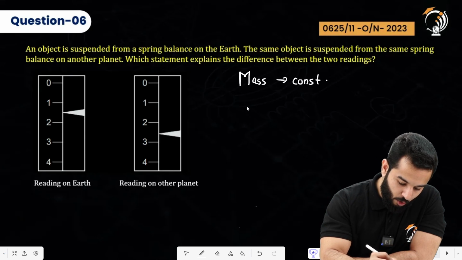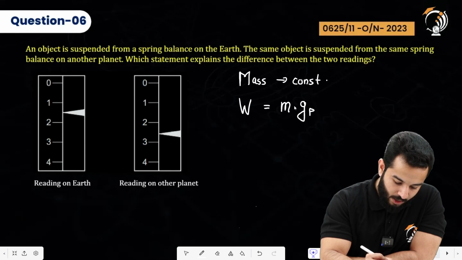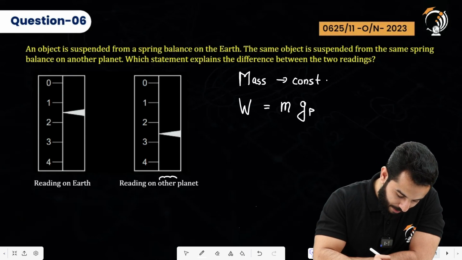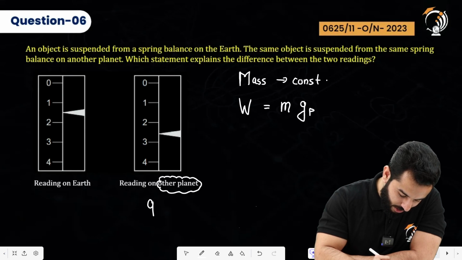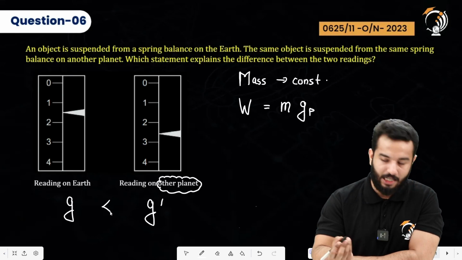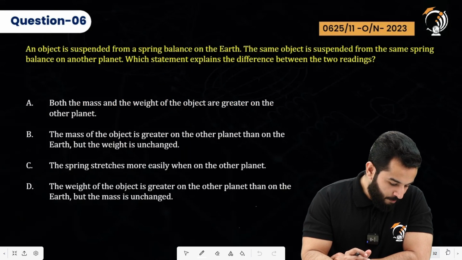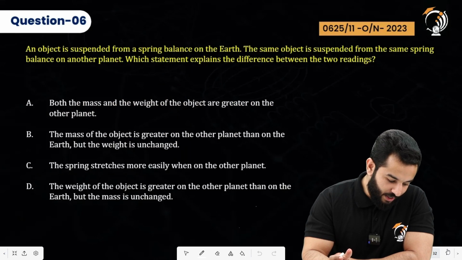And if you're going to talk about the weight on any planet, it actually depends on the mass times the acceleration due to gravity on that planet. So if on the other planet we are getting a greater reading, that means the acceleration due to gravity on this planet is actually greater than on Earth. That's what we mean, right? Moving on to the options. Both the mass and weight of the objects are greater on the other planet.